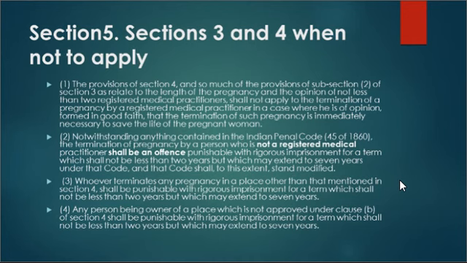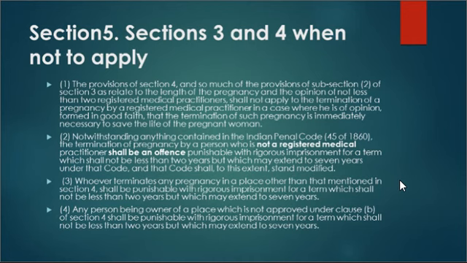And please remember, punishment is also prescribed under this section, right? As we can see, punishable with rigorous imprisonment for a term which shall not be less than 2 years, but which may extend to 7 years, and that code shall to this extent stand modified, right? So that means it will be an offense, and rigorous imprisonment is there, right?